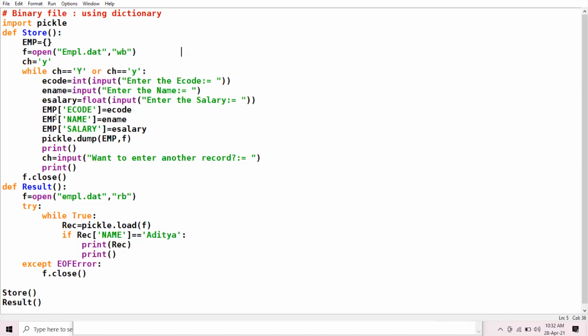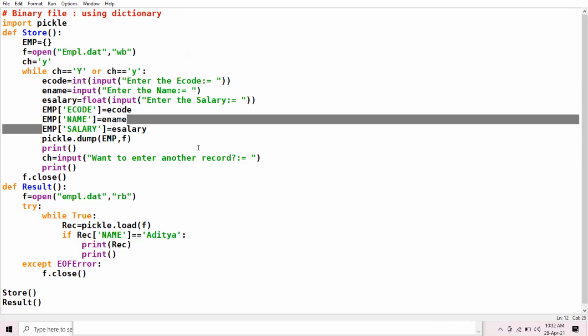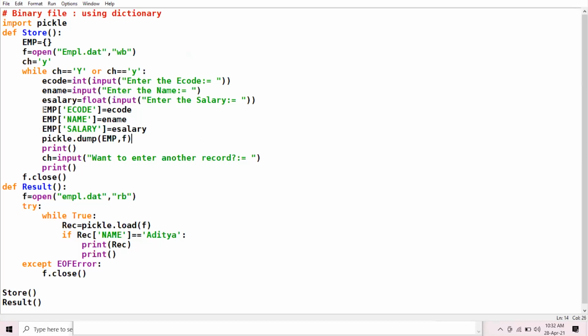All right. So creating the second key value pair. First key value pair is this. Now I'm creating the second key value pair, name, and assign the value E name to your key name.